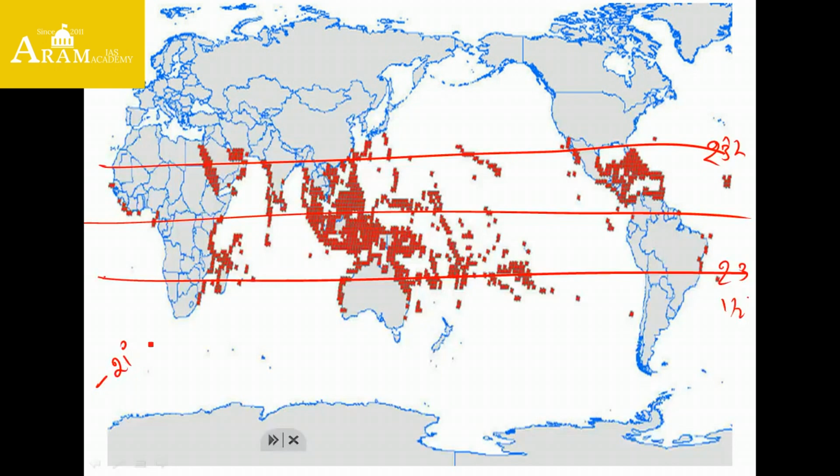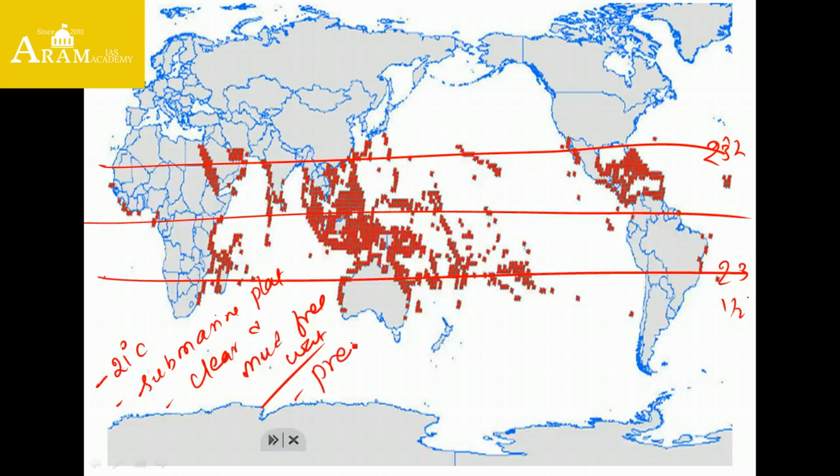One is an annual temperature of 21 degrees Celsius. Second, there should be a submarine platform, and third, there must be clear and mud-free water, and also, as I said, the presence of sunlight. So we can find corals in the photic zone. The photic zone extends from the surface of the ocean up to 250 meters below, right?